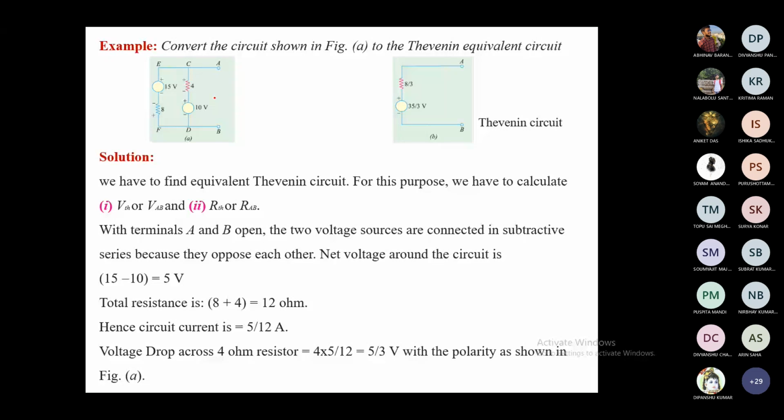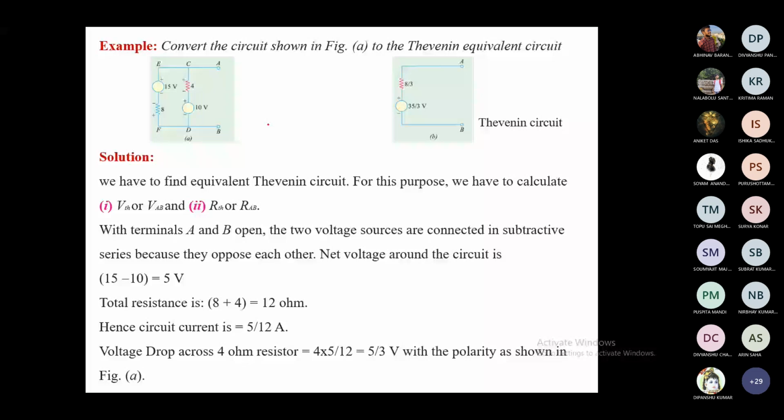So what is the first step? Opening is already done. The first step, to remove the RL, is already done. It is already an open circuit. You have to find out the drop across AB. So what is the drop across AB? It is basically 15 minus 10. With terminals A and B open, the two voltage sources are connected in subtracting series because of opposite polarity. Sorry, they are in the same polarity, or it will be better understood if we take it like this.